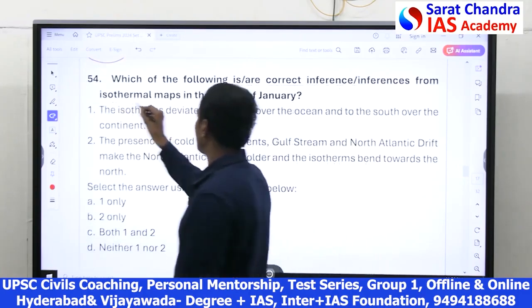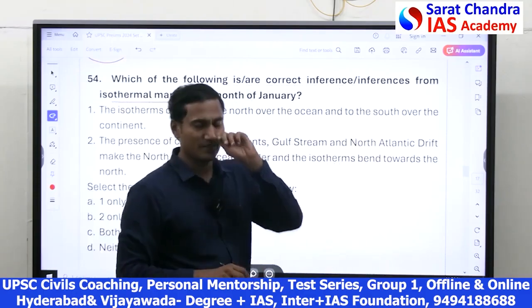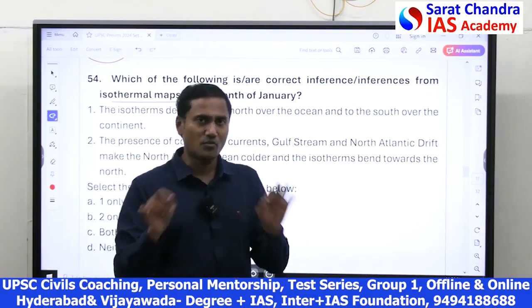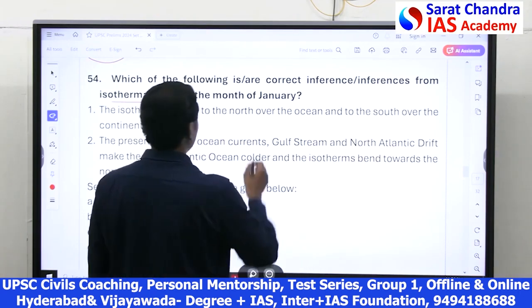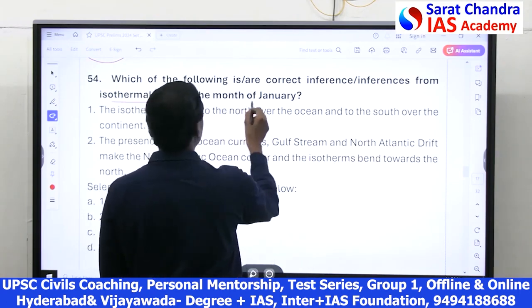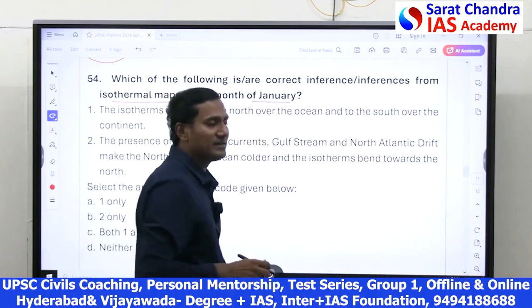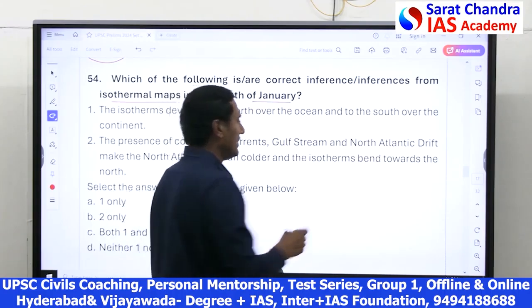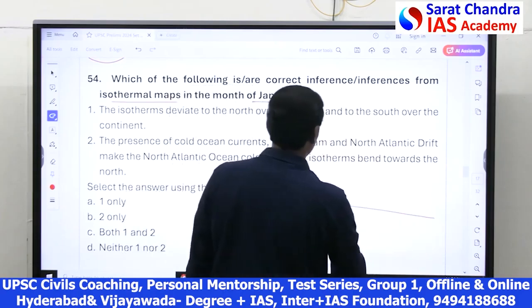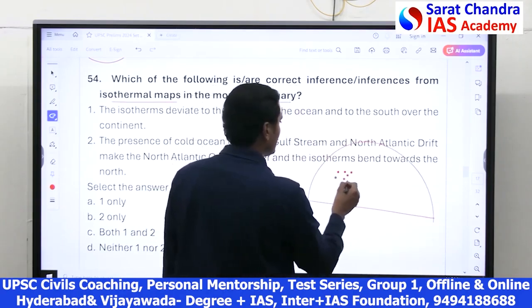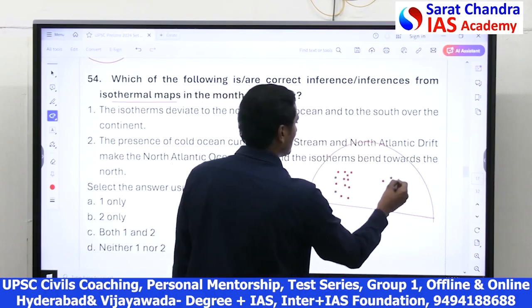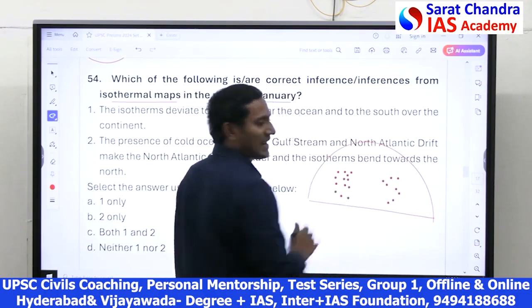See, isothermal maps. Isotherm means an imaginary line connecting points having the same temperature. For example, here they're asking about the isothermal map in January. January is the winter season for the northern hemisphere. If you take the northern hemisphere of the Earth, let us say the dotted areas are ocean and the areas with no dots are land.